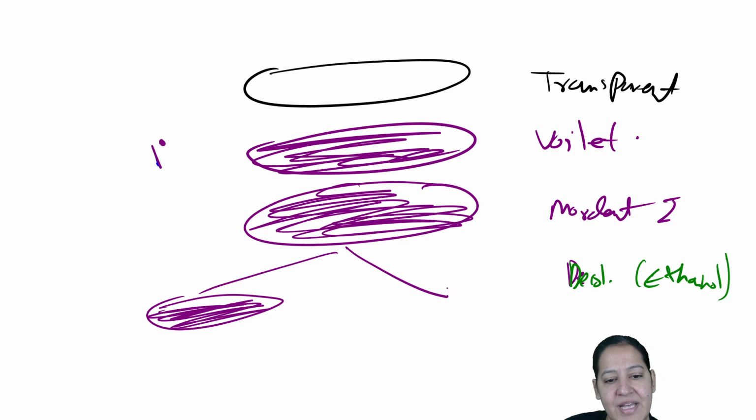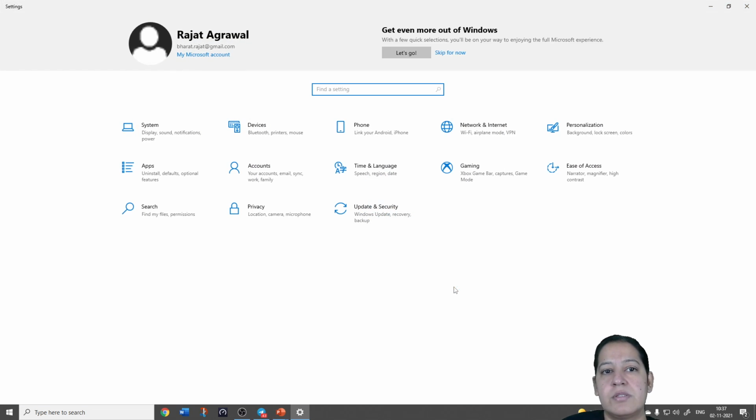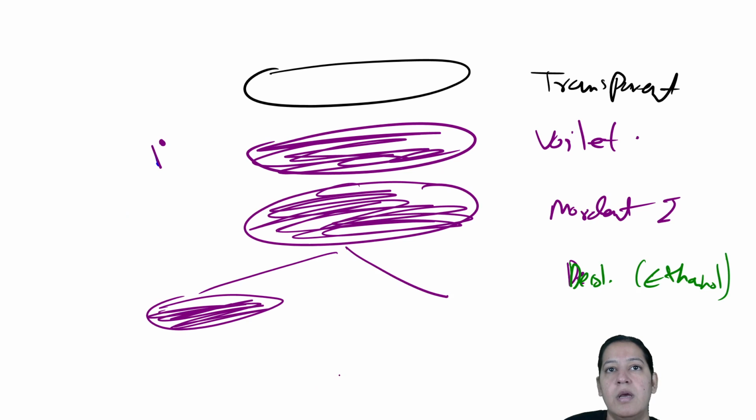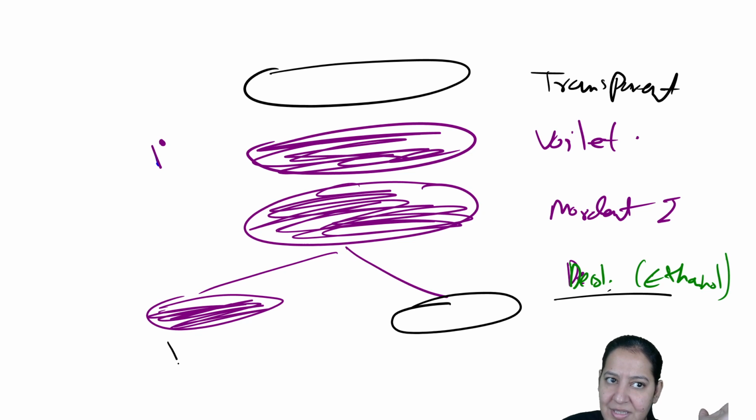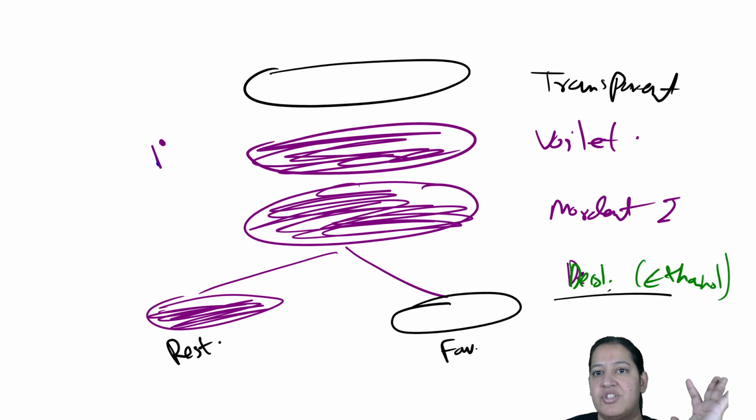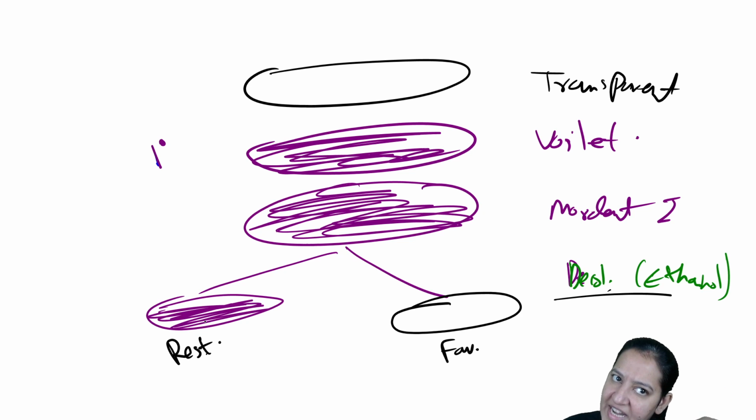And some of the bacteria will favor decolorization and they will be decolorized. They again will become transparent. So on the third step, some of the bacteria resist decolorization, retaining the primary stain, and some favor decolorization and become transparent.